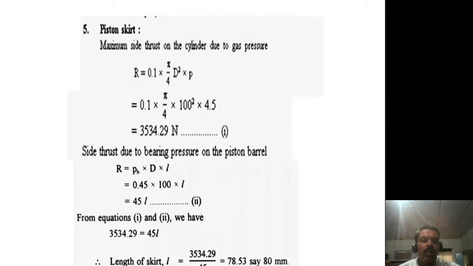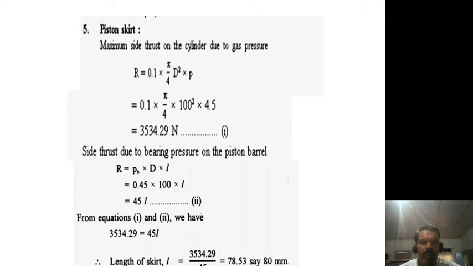Next, the last point is the piston skirt. That is the maximum side thrust on the cylinder due to the gas pressure. Here there are two equations. One is R is equal to 0.1 into area into P. Therefore 0.1 into area, which means pi divided by 4 into D, diameter of the piston, that is 100 square, into P, meaning pressure, that is 4.5.